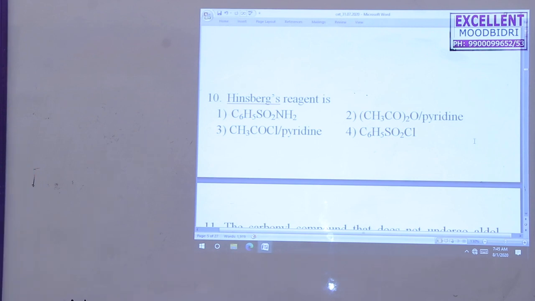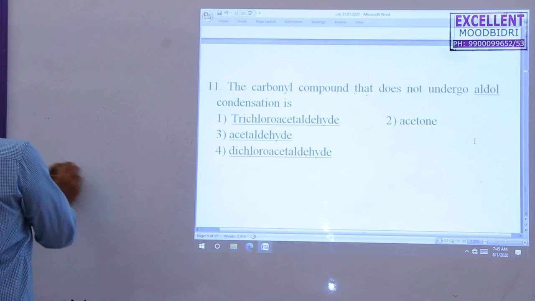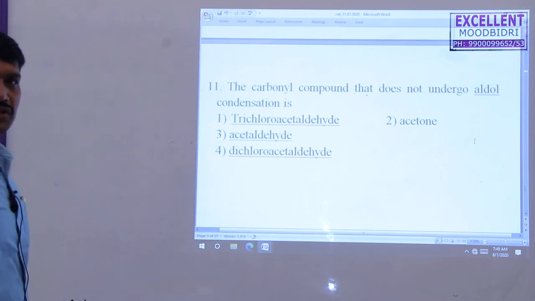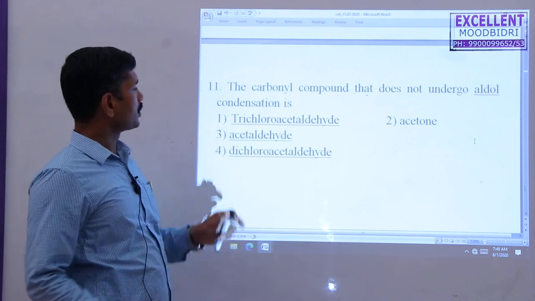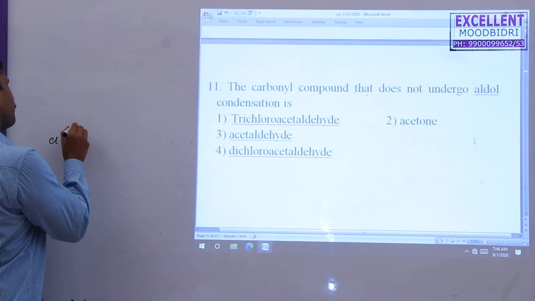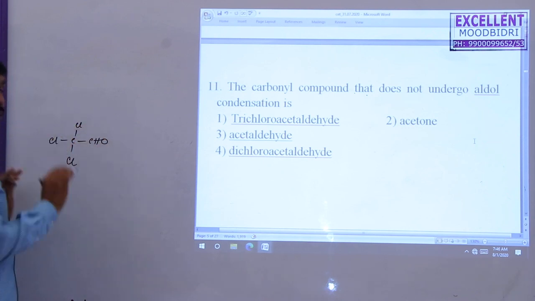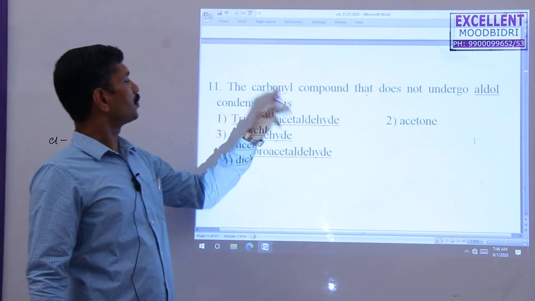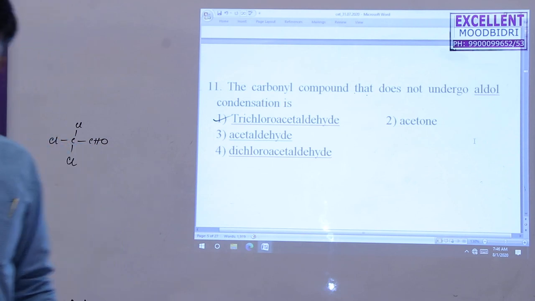Next question. Which carbonyl compound does not undergo the aldol condensation reaction? You know, the condition for the aldol condensation reaction is that they must have alpha hydrogen atoms. But here the first option, trichloroacetaldehyde, is not containing an alpha hydrogen atom. Therefore, it does not undergo the aldol condensation reaction. That's why the first option is correct here.